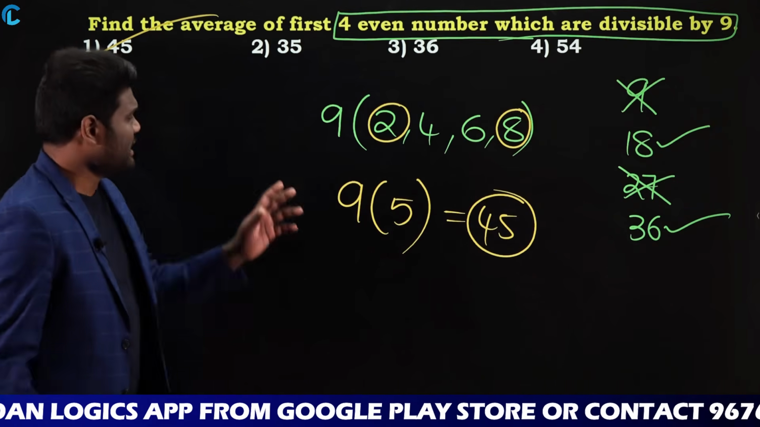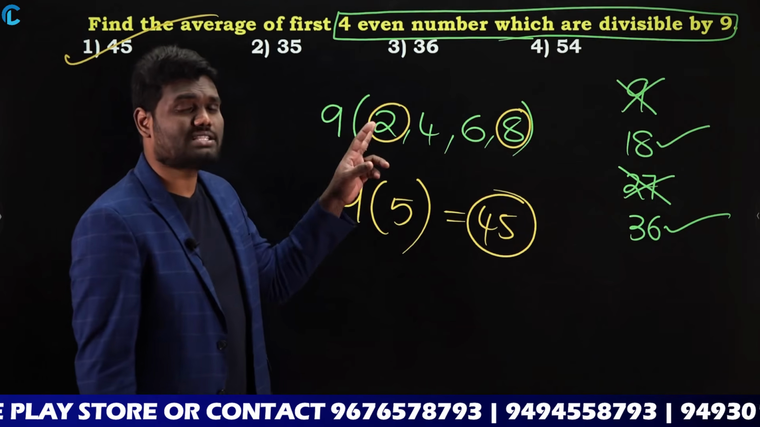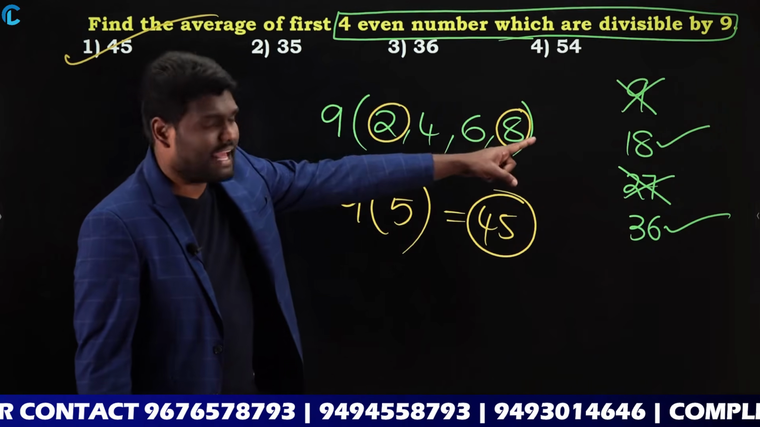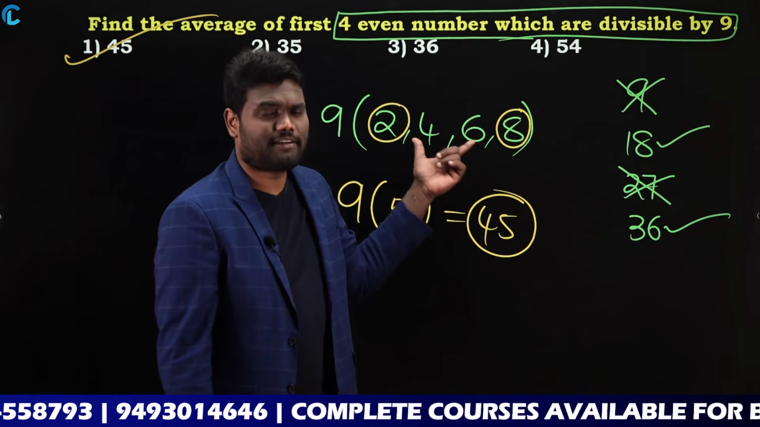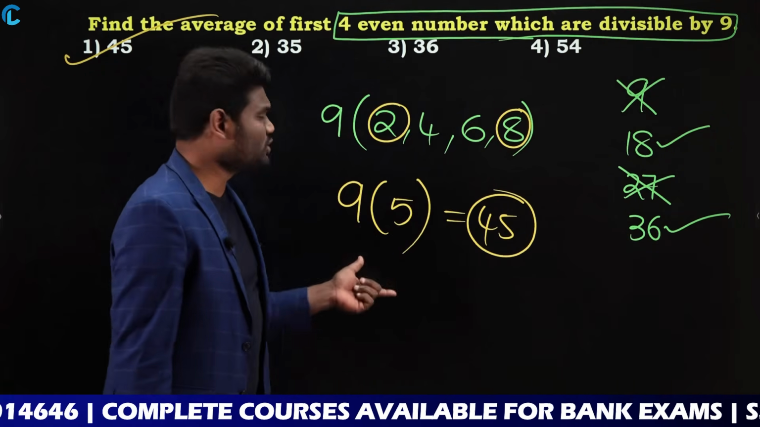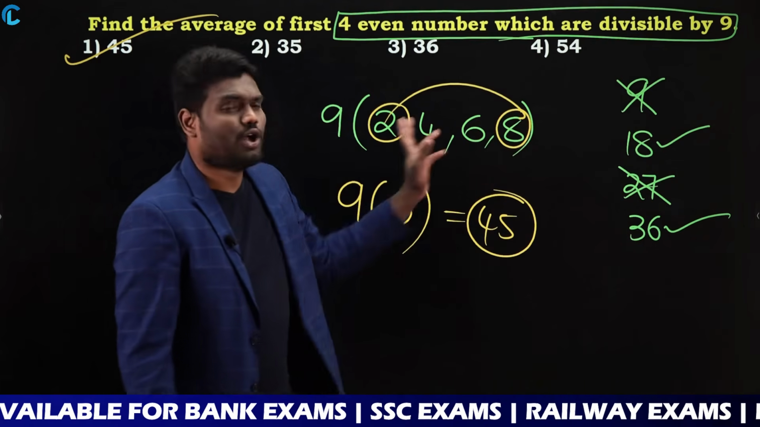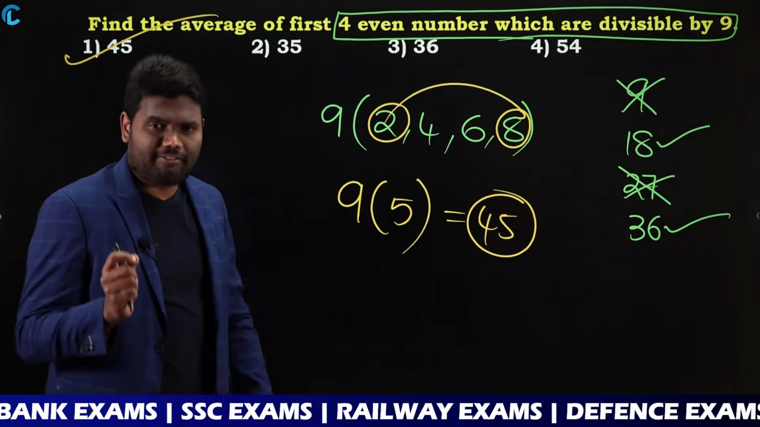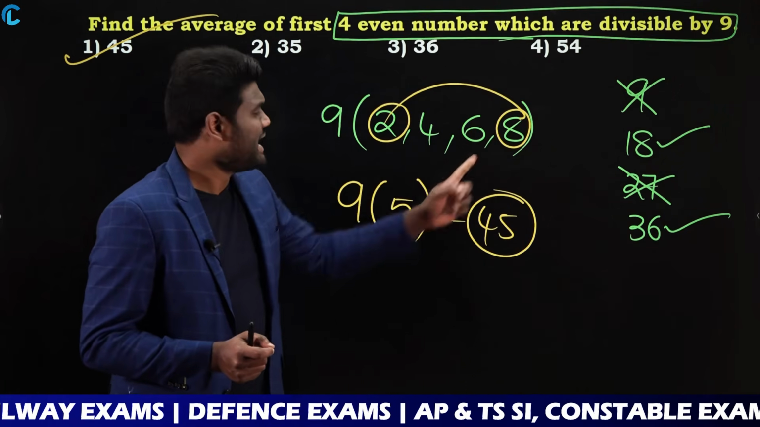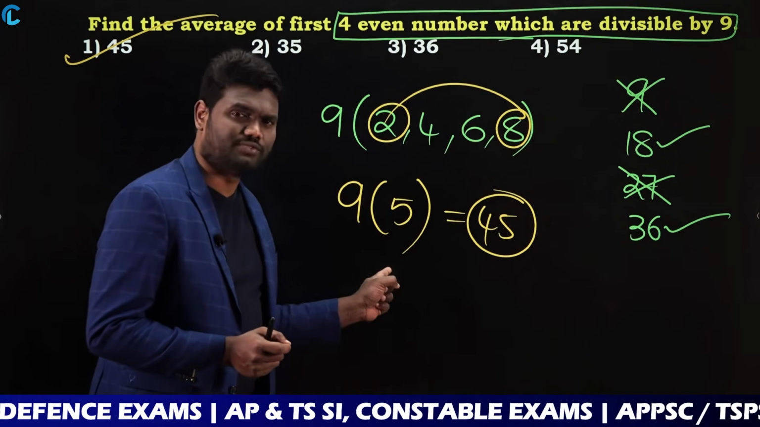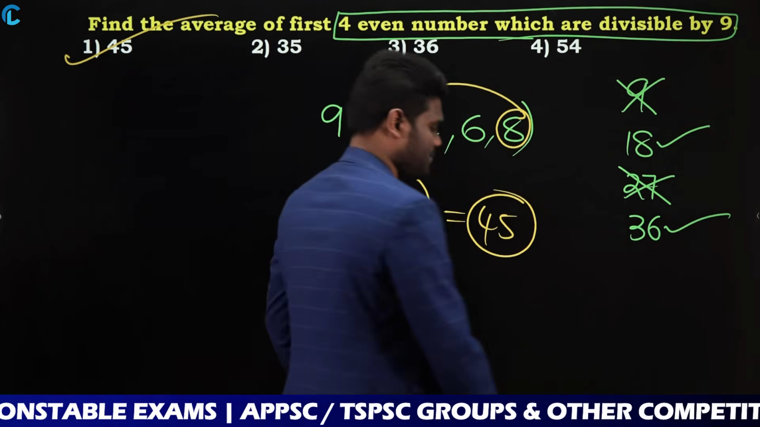Very simple question. What I have done is, I took 9 common, as the question is about divisible by 9 and they are 4 even numbers. So 2, 4, 6, 8. These are the first 4 even numbers. And in this question, you are asked to calculate the average for 8 and 2. That is, highest number is 8, lowest number is 2. The average of 8 and 2 is nothing but 5. So that is highest number plus lowest number by 2. 8 plus 2 is 10. 10 by 2 is 5. Now it is 9 into 5. So 9 into 5 is nothing but 45.